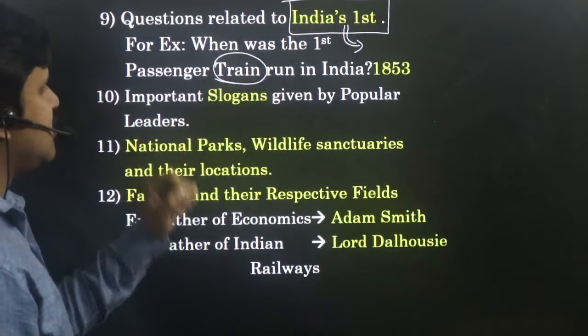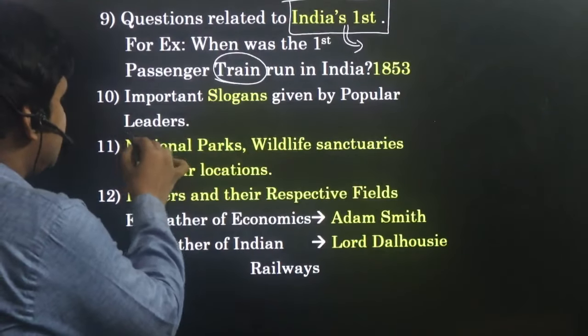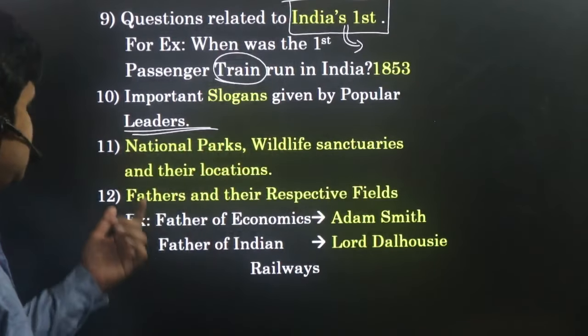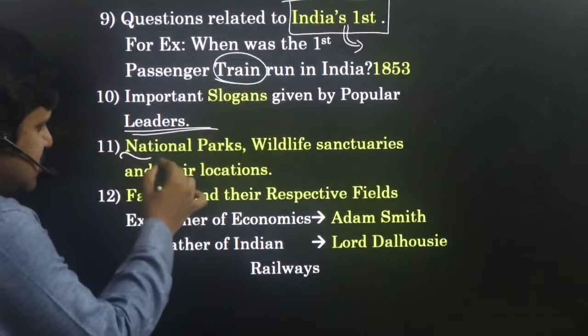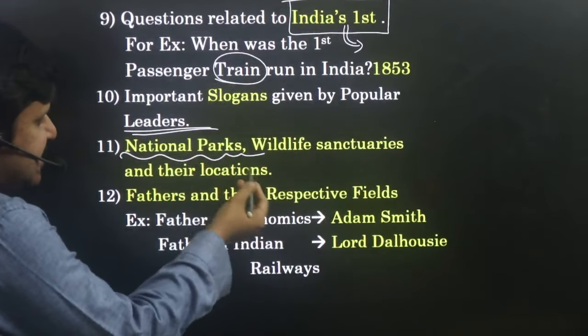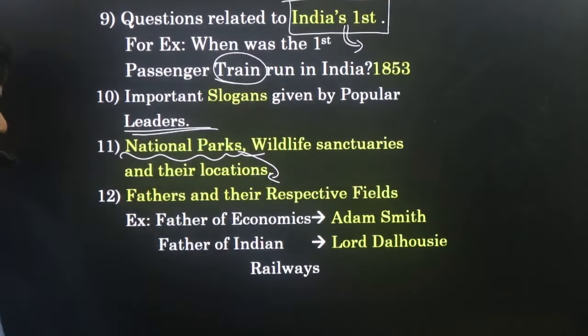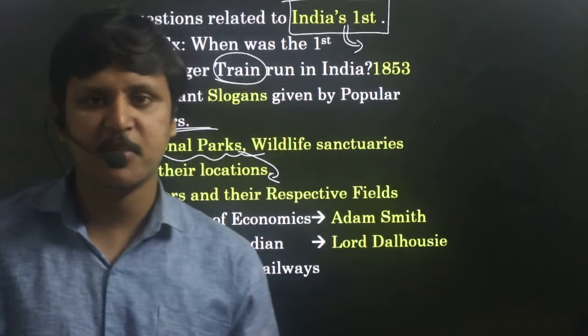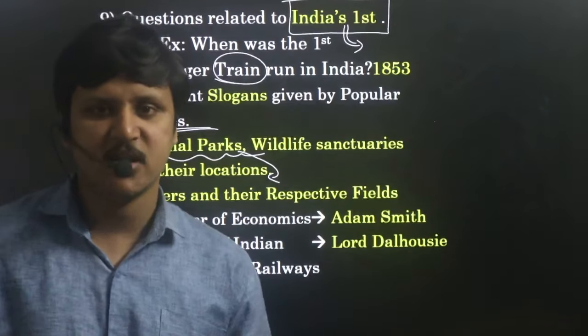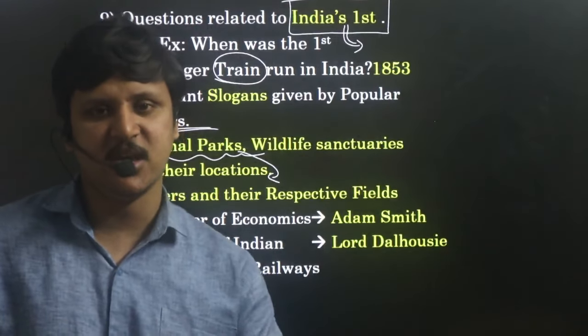Next, important slogans which are given by popular leaders. Next, national parks and their locations. National parks is also another important one. They can ask any national park. Be thorough with all the national parks that are there and also their locations. They will be giving the name of a national park and asking where it is located. Our options will be different states.